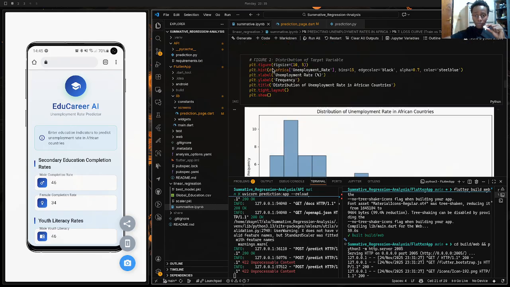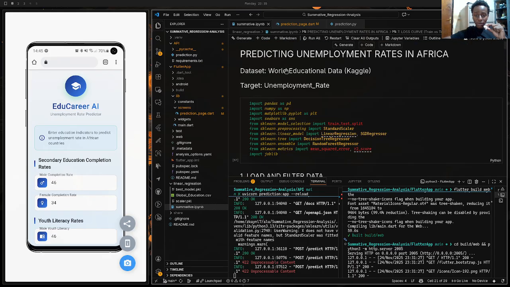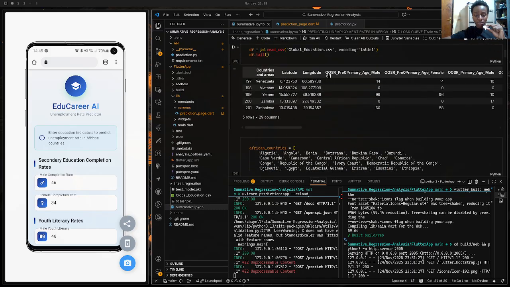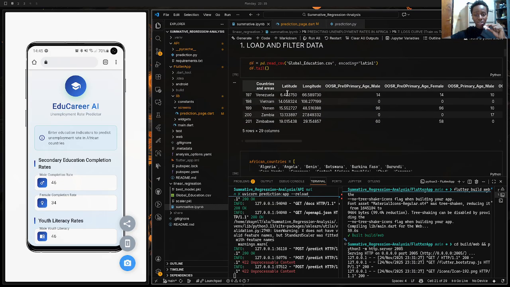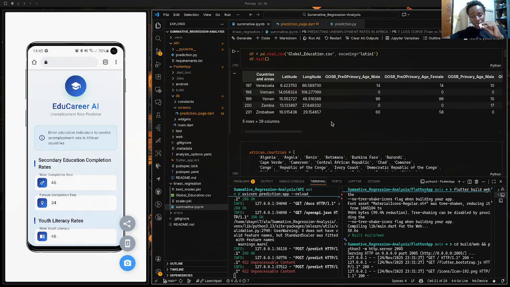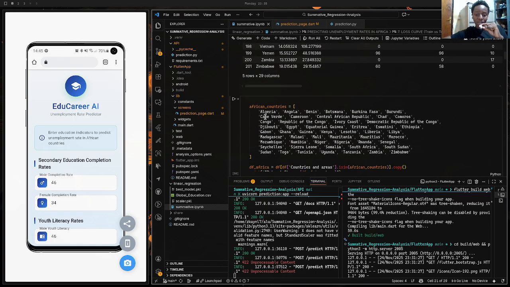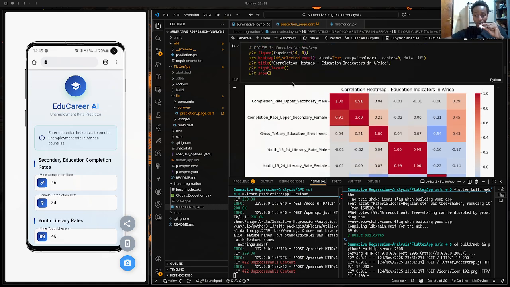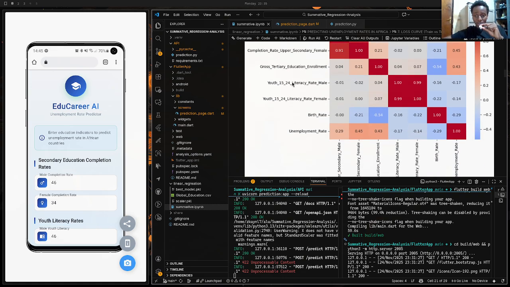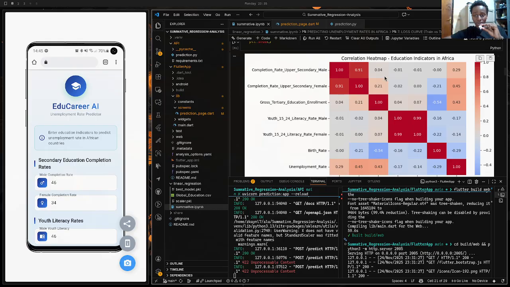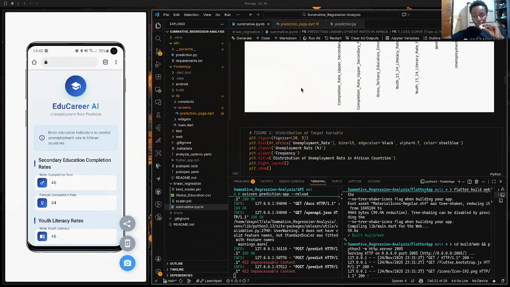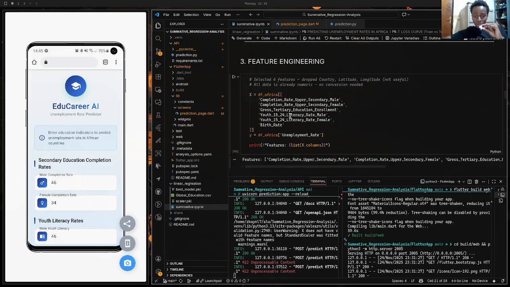I used the educational data from Kaggle that I just loaded. It contains all the countries, a lot of countries, so I had to take African countries only. This is the correlation heat map, which shows the relations between the different features or inputs.